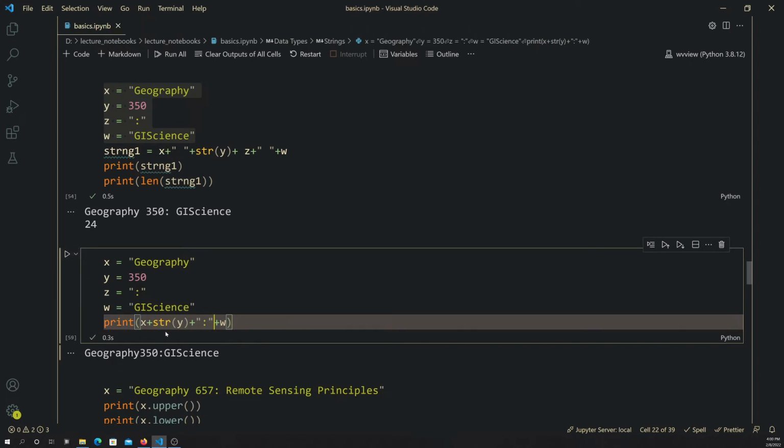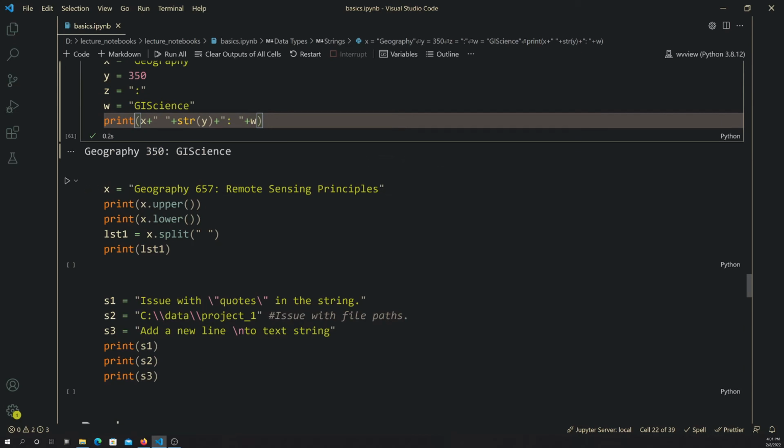Now, again, if I want spaces, then I can just include those. So we'll do x plus, and then we'll add a space. So it's just a space within quotes there. And then same thing here, we'd want a space after the colon, and that should do it. So then we have everything spaced out. Again, the spaces between the arguments here, the strings and then the plus signs, don't matter. So if we remove those, we get the same result.